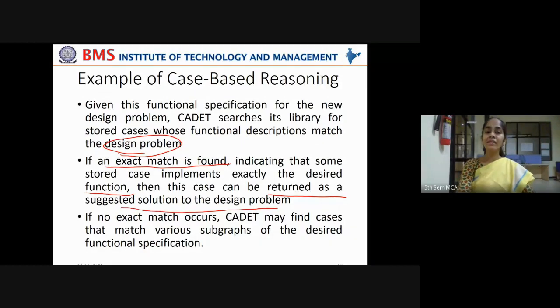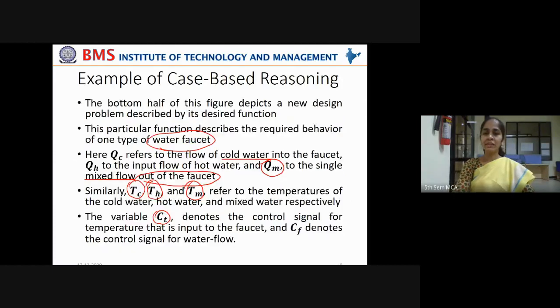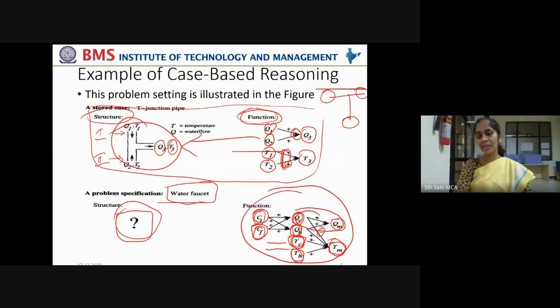Right. If no exact match occurs, then what will happen? CADET may find cases that match various subgraphs of the desired functional specification. So in this case, say this part of the functionality is matching with an existing structure, so that structure is derived. Now only this part of the functionality is matching with another structure. That structure is also taken.